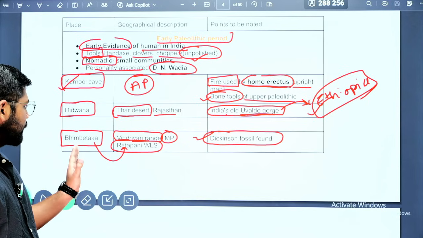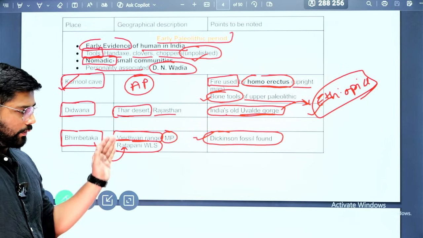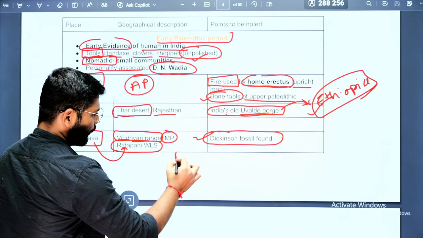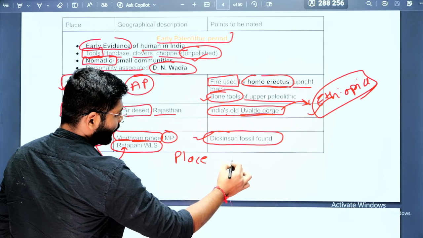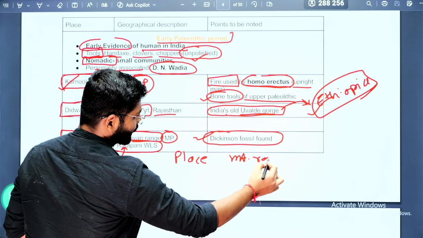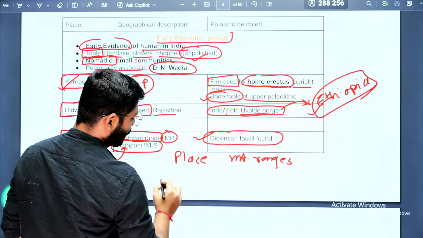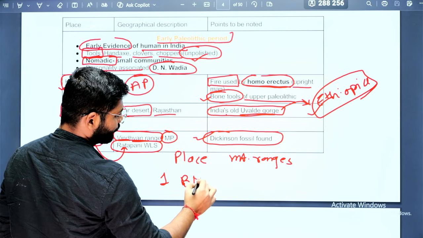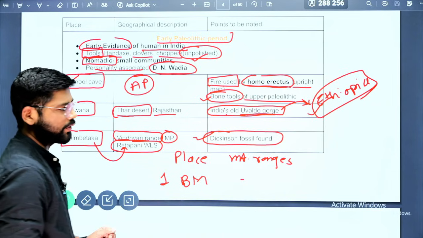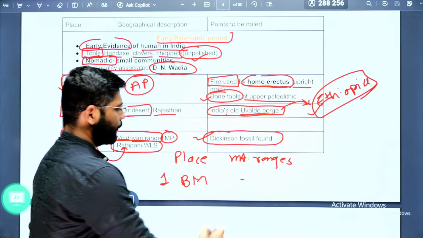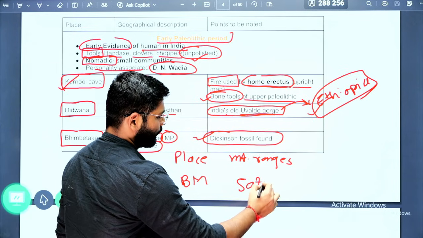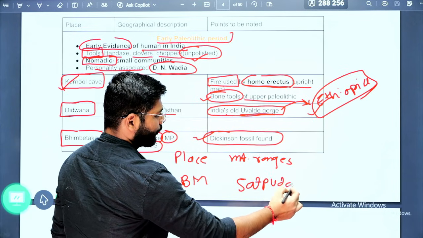Now they might ask about Bhimbetka, and they will give you places and mountain ranges. If they mention Satpura, people will get confused.